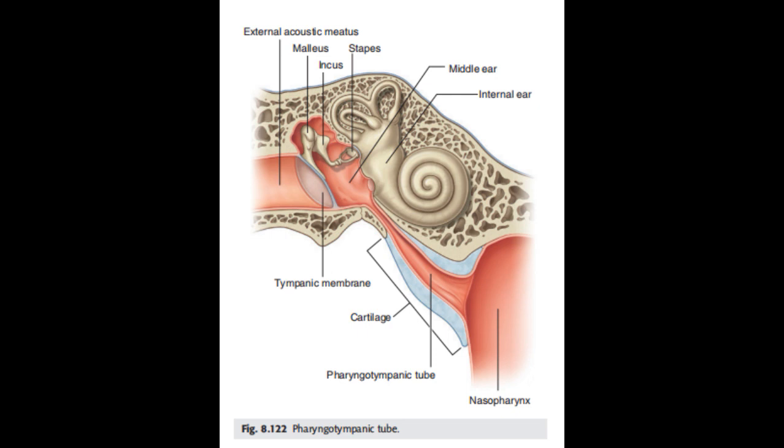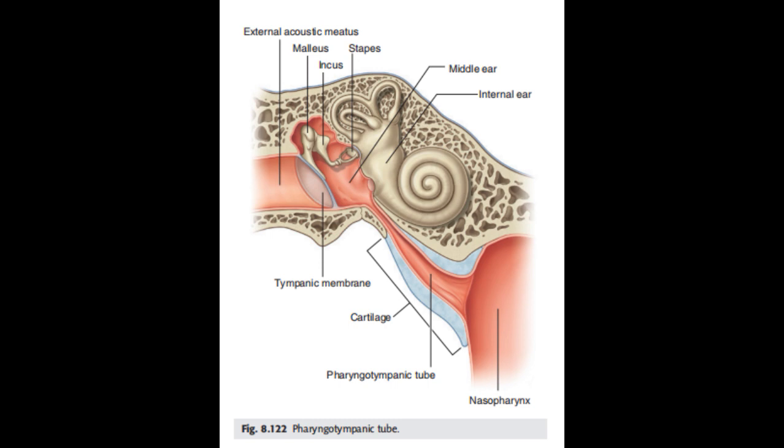Pharyngiotympanic tube. The pharyngiotympanic tube connects the middle ear with the nasopharynx and equalizes pressure on both sides of the tympanic membrane. Its opening in the middle ear is on the anterior wall, and from here it extends forward, medially, and downward to enter the nasopharynx just posterior to the inferior meatus of the nasal cavity.